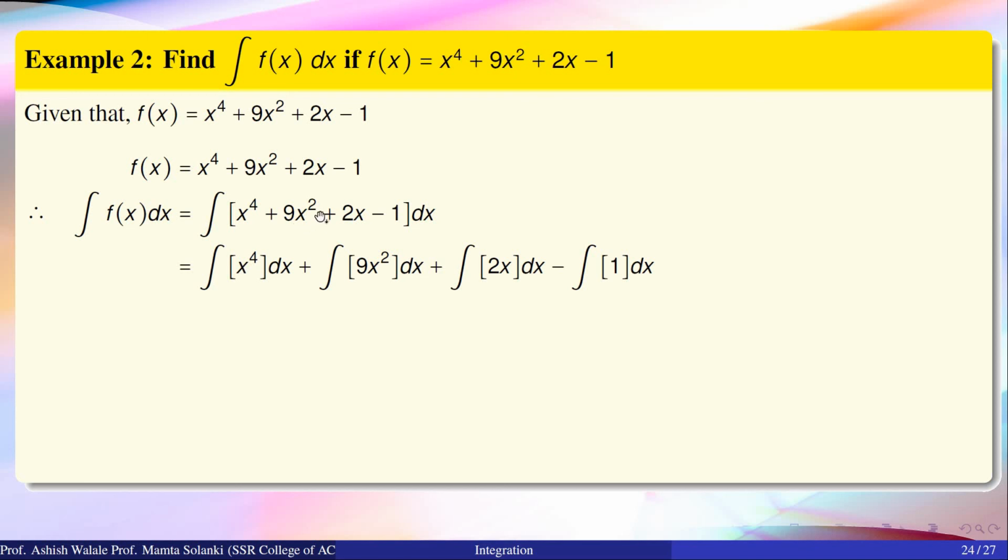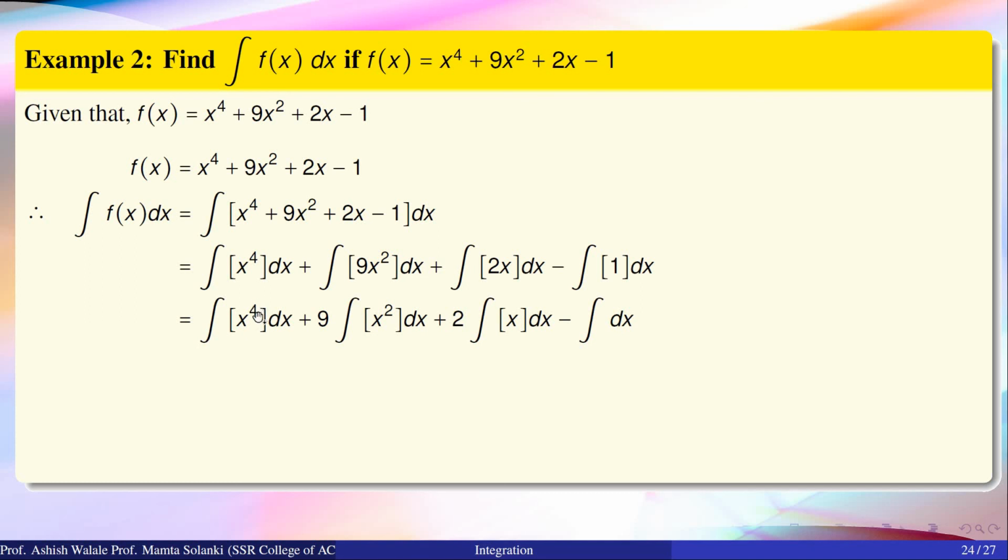Integration x raised to 4 dx plus integration 9x square dx plus integration of 2x dx minus integration of 1 into dx, which is equal to integration x raised to 4 dx plus 9 is a constant term, so we consider it as 9 into integration x square dx plus 2 into integration x dx minus integration dx.